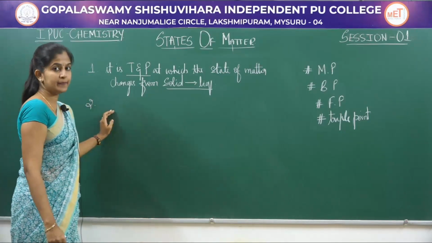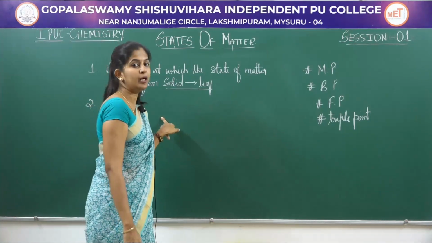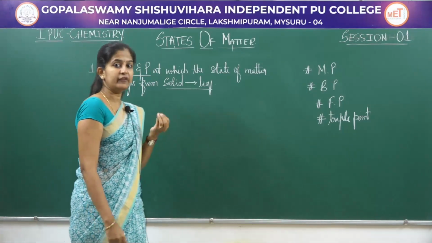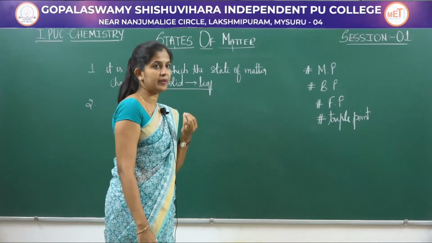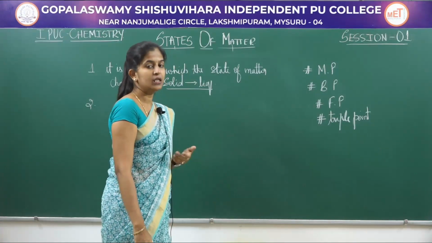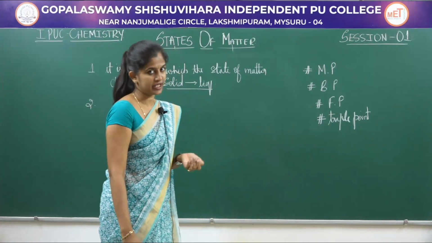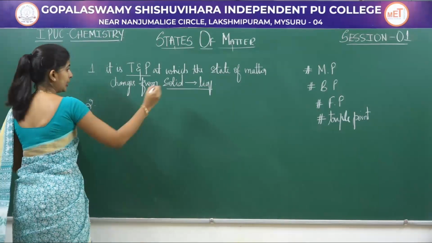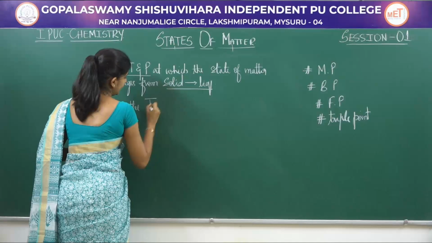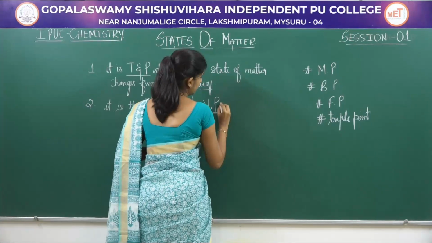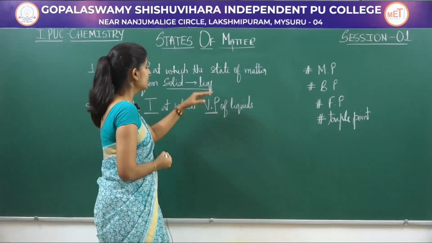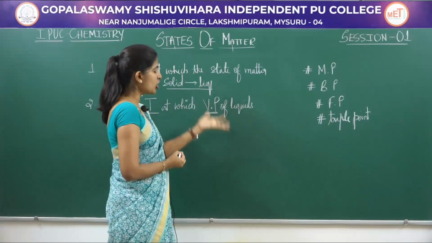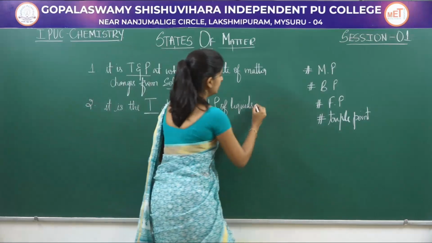The boiling point is the temperature at which the vapor pressure of a liquid, that is the pressure created by the vapors of the liquid, is equal to the atmospheric pressure. That temperature is called your boiling point. When you boil a liquid, vapors arise. Those vapors put a pressure, which is called vapor pressure.